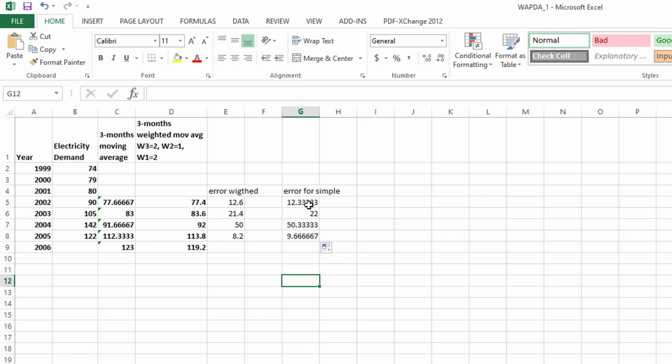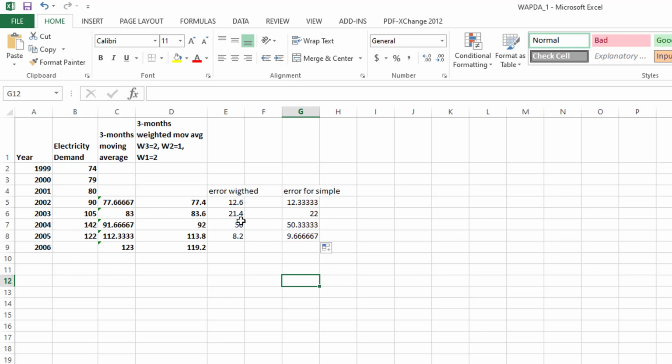Okay, so this is 12.33, 12.6 is 21.4. This is 22, which is very high. This is 50, and this is 50.33, which is also very high. This is 8.2, and this is very high. So you can also decide on the basis of these errors that the model will be more accurate where the error is low compared to the other one.